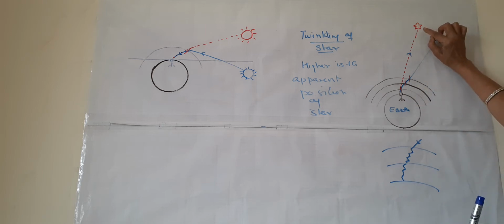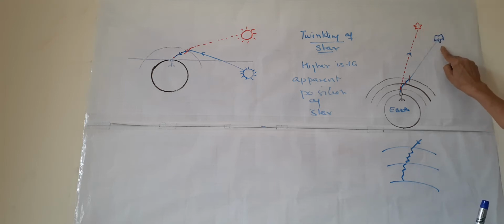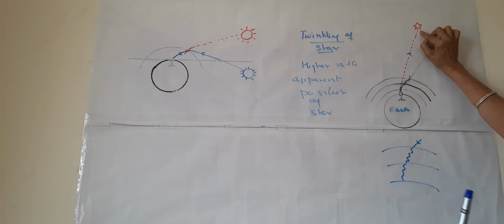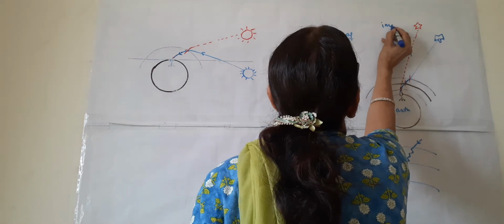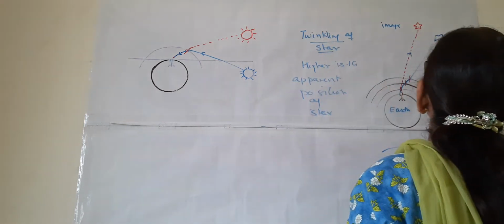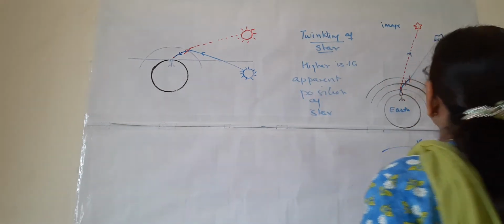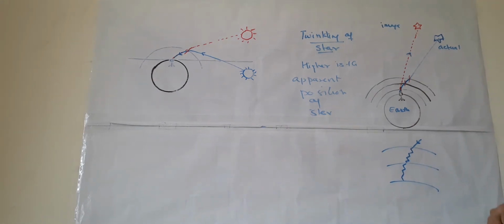So this is not the actual star. This is the image of the star which we are seeing. This is the actual star and this is the image of the star.